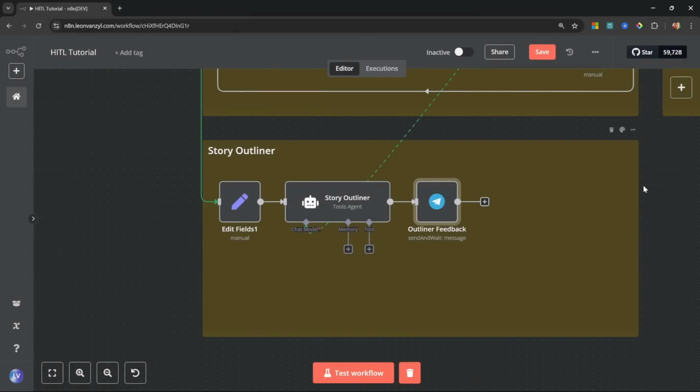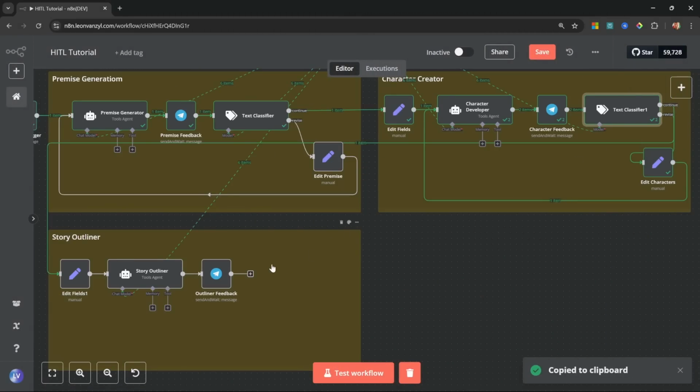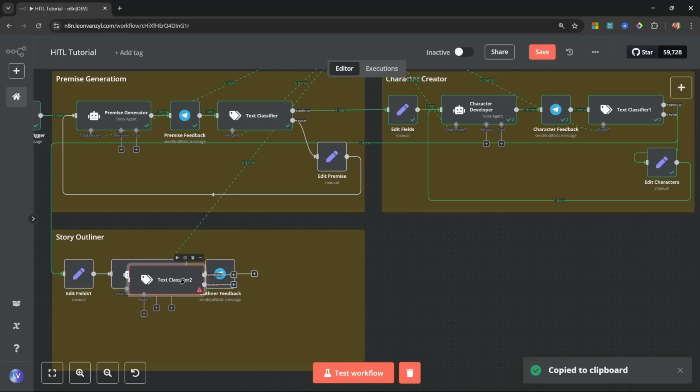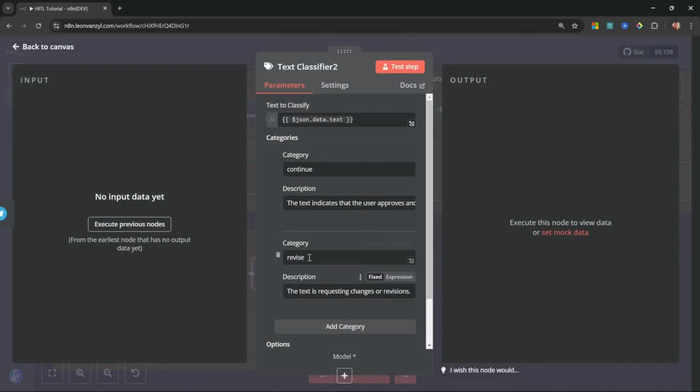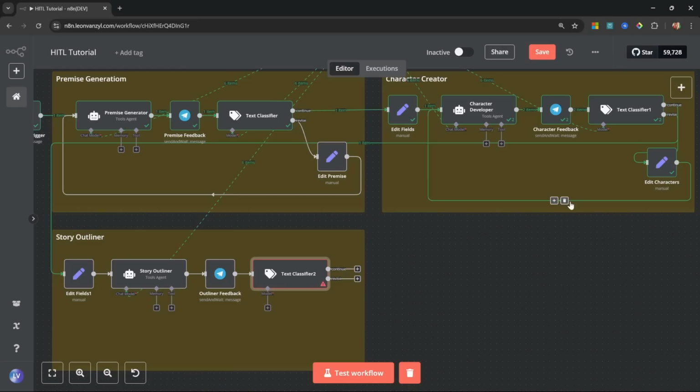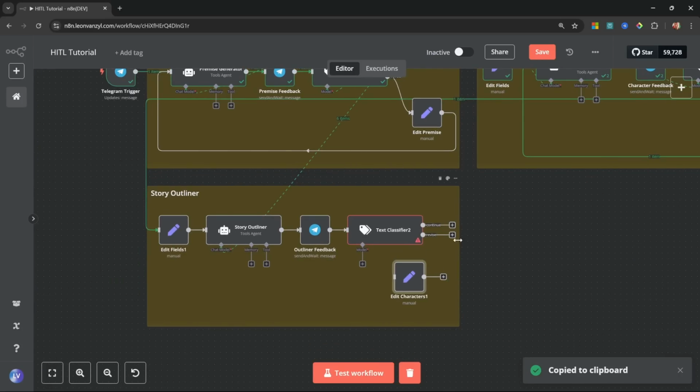Let's copy our classifier and paste it down here as well, like so. Let's attach these two nodes. And I think the classifier will have everything it needs. It will simply grab the text from the agent. It will either continue or go down the revised path. Cool. Let's copy this edit character set node. Let's paste it down here as well. Here we'll connect the revised path to the set node.